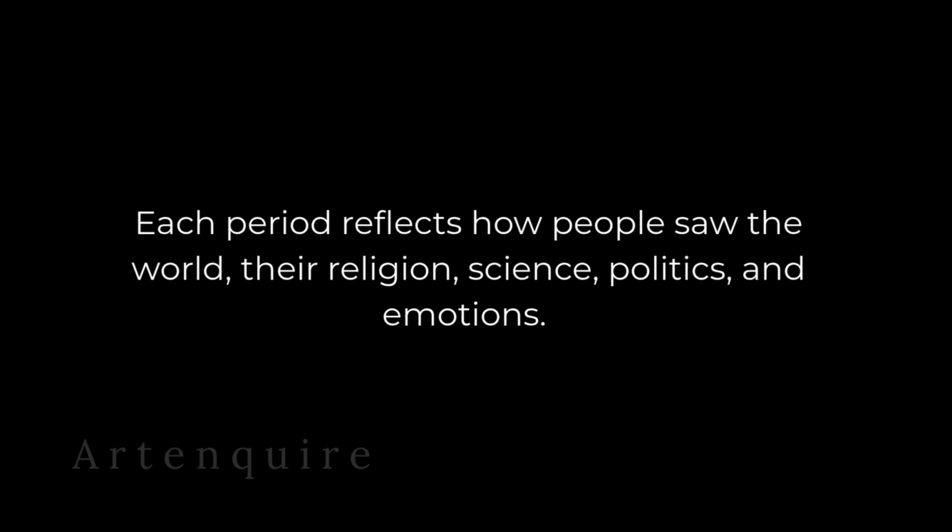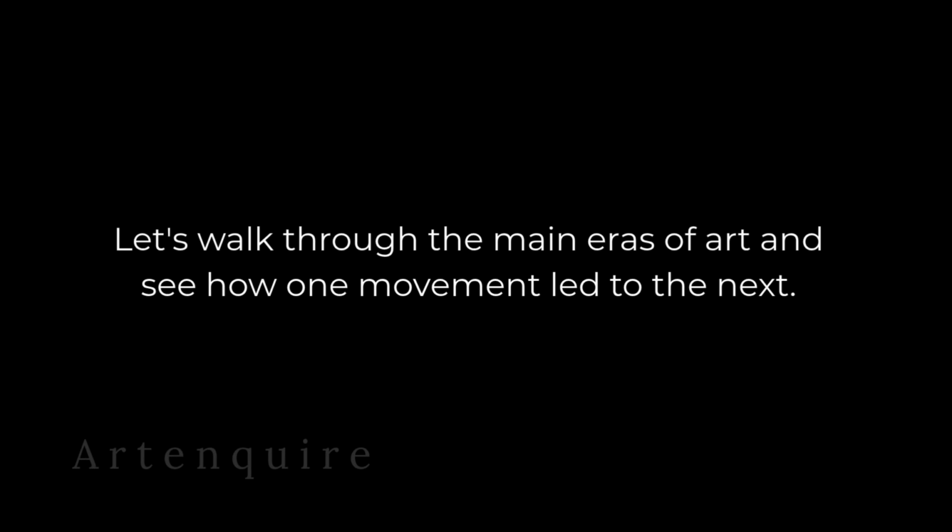The easiest way to think of art history is a timeline. Each period reflects how people saw the world, their religion, science, politics, and emotions. Let's walk through the main eras of art and see how one movement led to the next.